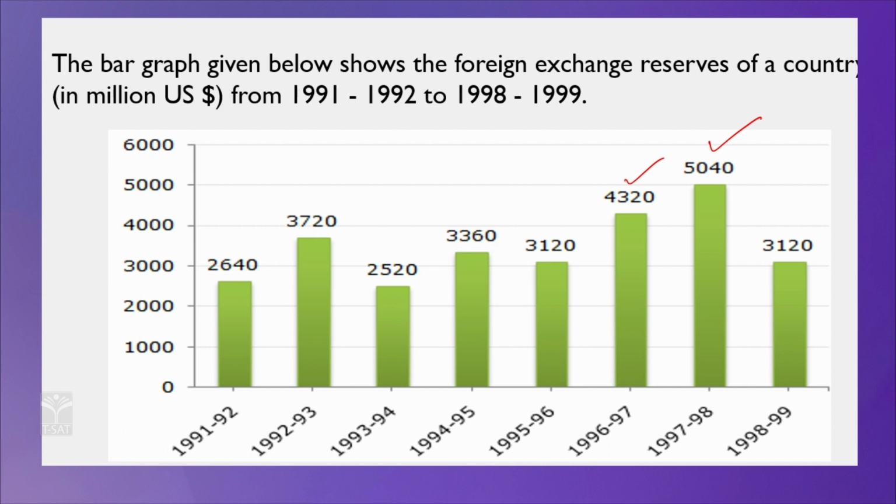So, it is 3, okay, correct. Here 1996-97, 1997-98 and 1992-93. These 3 years the foreign exchange reserves are above the average of foreign exchange reserves.